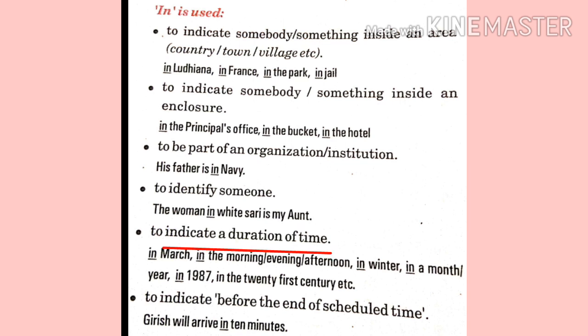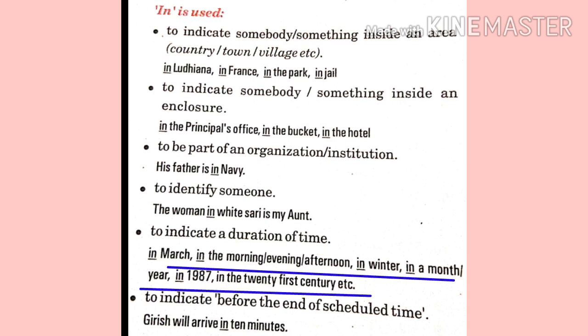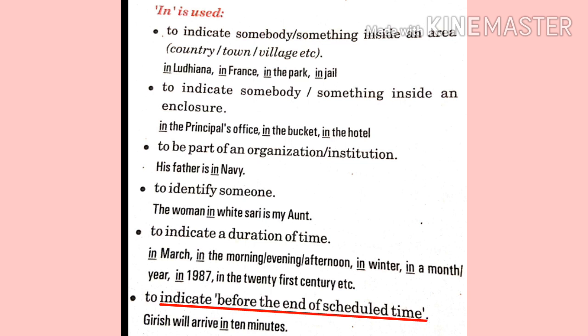To indicate a duration of time. For example, in March, in the morning, in winter, in a month, in a year, in 1987, in the 20th century and so on. To indicate before the end of scheduled time. Like Girish will arrive in 10 minutes means he will arrive by the end of 10 minutes.